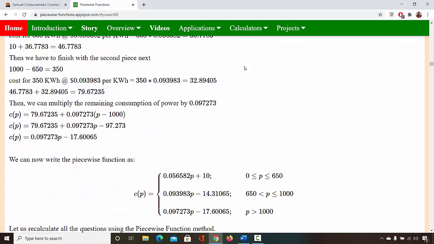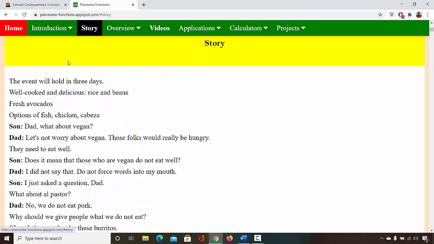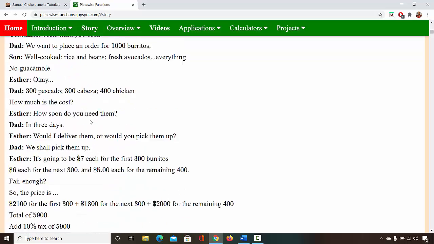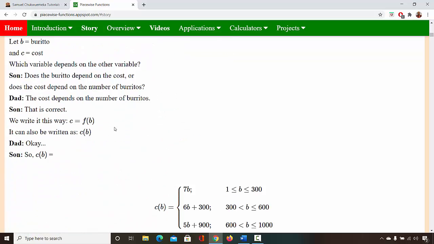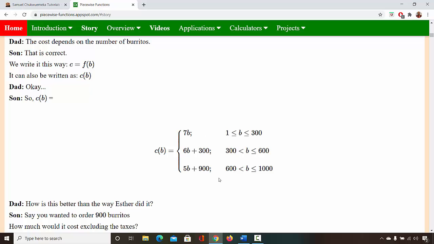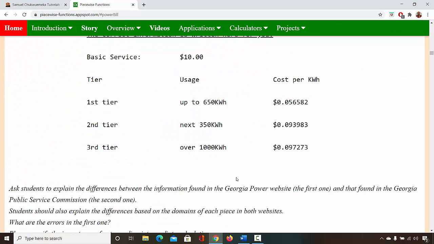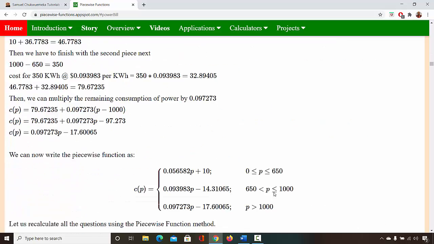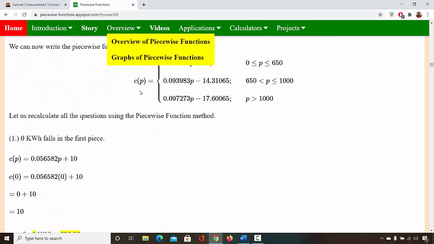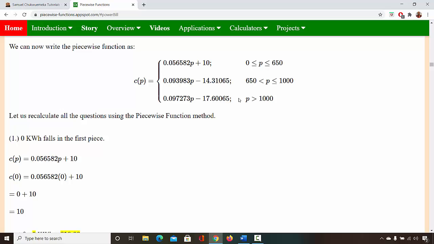And when you read the story here, you will really understand, the story really gives that explanation why piecewise functions are great. Let's get back to this here. This is the piecewise function, so it makes it so easy. You know where it falls. 1,200 falls in the third piece. You just substitute it and calculate it.